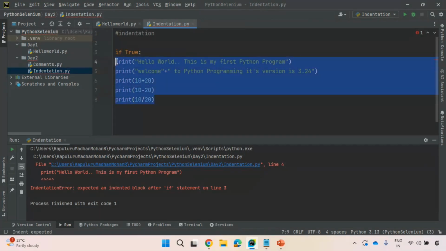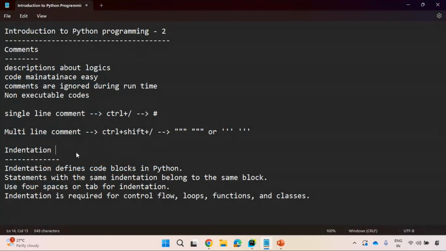So this is the syntax. Simply, indentation means syntax, in layman's words. Syntax means you need to follow the same thing, right? If I am telling you to attend at 8 p.m. IST every day, that is a process. If you attend at 9 p.m. or at 10 p.m., it is not a process. That means strictly you need to follow some order. That order here is nothing but indentation, nothing but syntax. So indentation defines a code block.